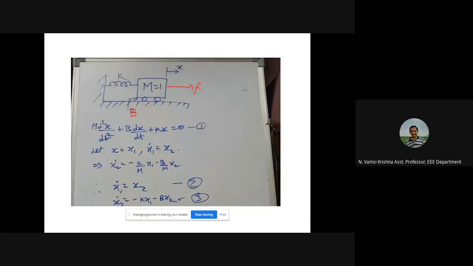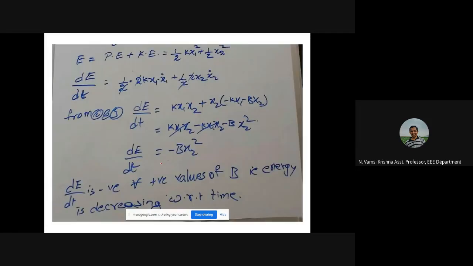This is from the previous equation. Here the denominator is 1, so minus kx1 minus bx2. Now this kx1 x2 minus kx1 x2 gets cancelled. So dE by dt is minus b x2 square.